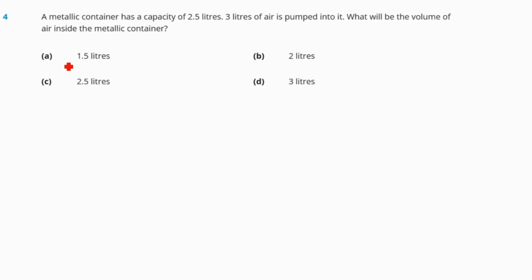Question number 4. A metallic container has a capacity of 2.5 liters. 3 liters of air is pumped into it. What will be the volume of air inside the metallic container? This is a very tricky question, very easy question, right? The capacity of the metallic container is 2.5 liters, but we are pumping 3 liters of air inside it. So what will be the volume of air inside the metallic container? Obviously, it will be 3 liters because we are pumping 3 liters of air inside it, right?